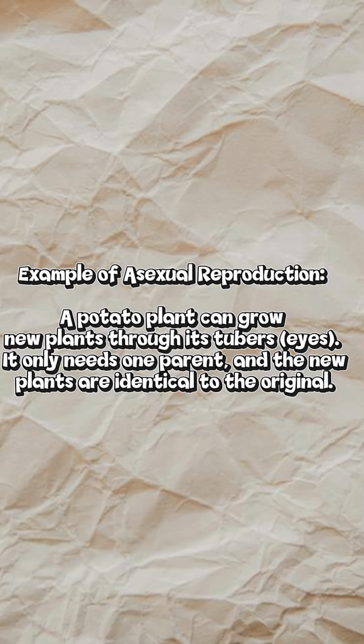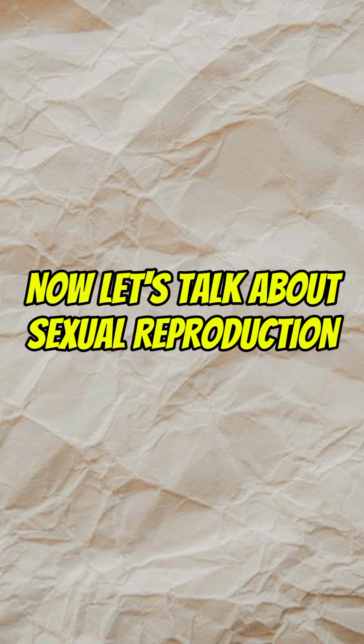Example of asexual reproduction: a tomato plant can grow new plants through its tuber eyes. It only needs one parent. Now, let's talk about sexual reproduction.